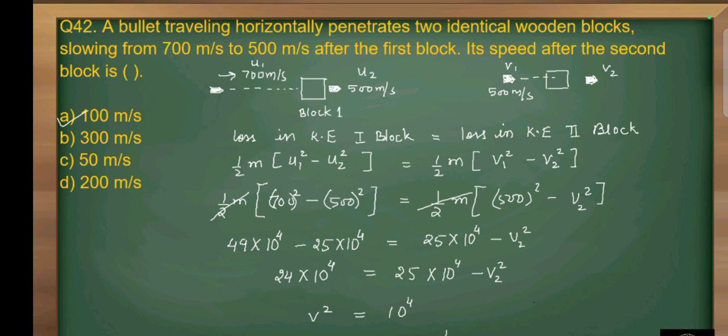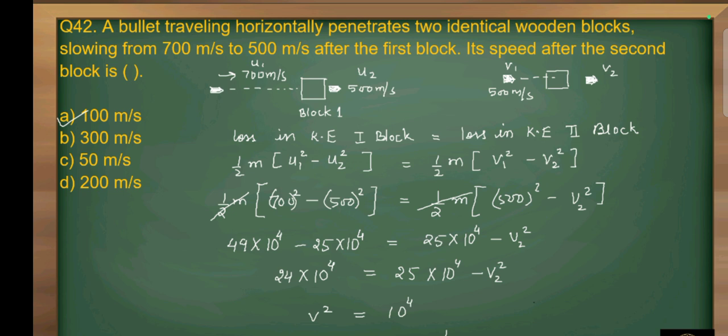that is half of m into u1 square minus u2 square is equal to half of m into v1 square minus v2 square. So we will put the value of u1, that is 700 meter per second, and u2, that is 500 meter per second, v1 is equal to 500 meter per second. When we solve this, 700 square will become 49 into 10 raised to power 4, and 500 square will become 25 into 10 raised to power 4, is equal to 25 into 10 raised to power 4 minus v2 square.